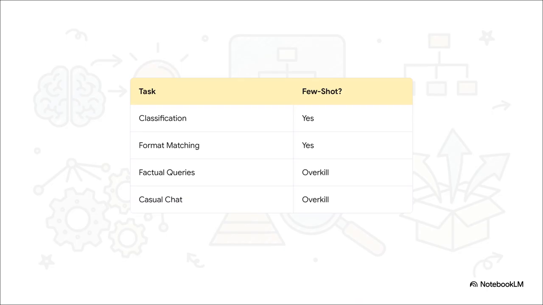That being said, you don't need this tool for every single job. Feel free to skip few-shot prompting for simple factual queries, casual chatting, or basic rewrites. Save your tokens and your time on those. But you should absolutely deploy it when you need to strictly control tone, structure, classification, or extraction. Basically, use it whenever showing what good looks like is a lot easier than trying to describe it.